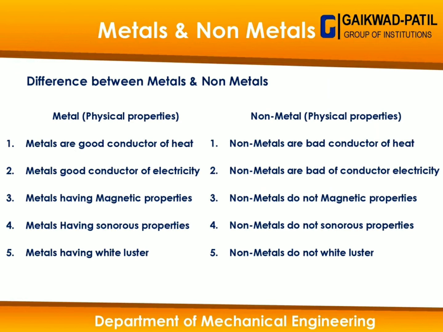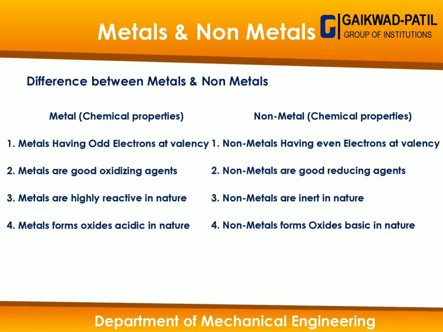Then the chemical properties. In chemical properties, metals have an odd number of electrons at valency, non-metals have an even number of electrons at valency. Metals are good oxidizing agents, non-metals are good reducing agents. Metals are highly reactive in nature, non-metals are inert in nature. Metals form oxides acidic in nature, non-metals form oxides basic in nature. So this is the chemical property difference between metals and non-metals.